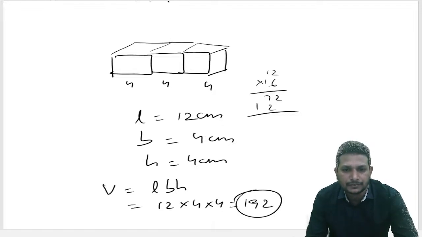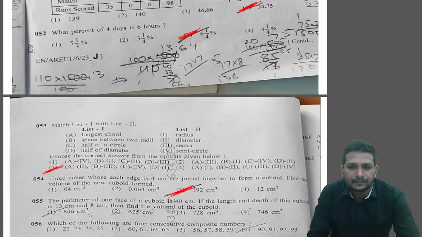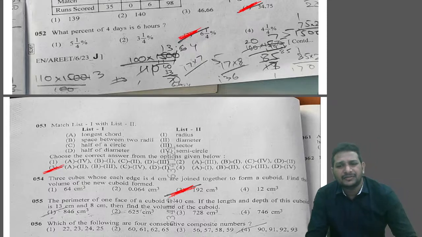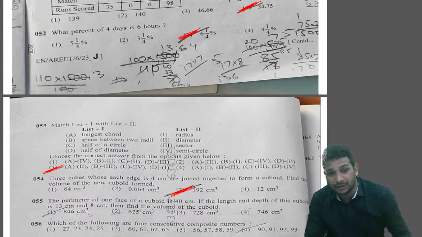Next. Question number 55. Here, the perimeter of one face of a cuboid.